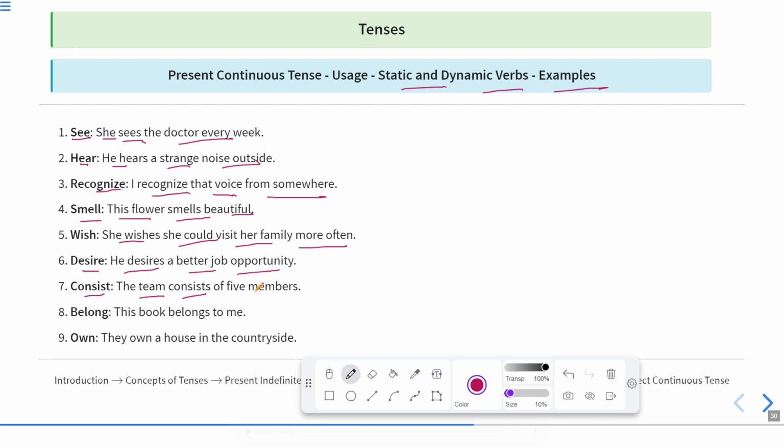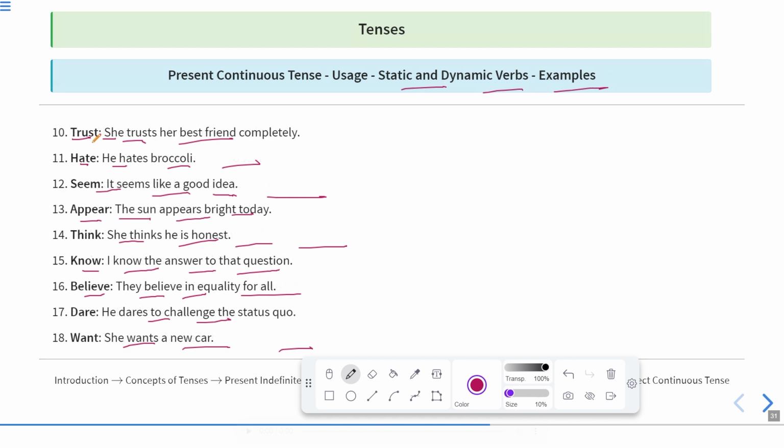Consist: the team consists of 5 members. We cannot say it is consisting, because that action is not temporary, but permanent. Belong: the book belongs to me, and this is permanent. They own a house in the countryside. We cannot say they are owning a house. Now, another sentence, trust: she trusts her best friend completely. He hates broccoli. It seems like a good idea.